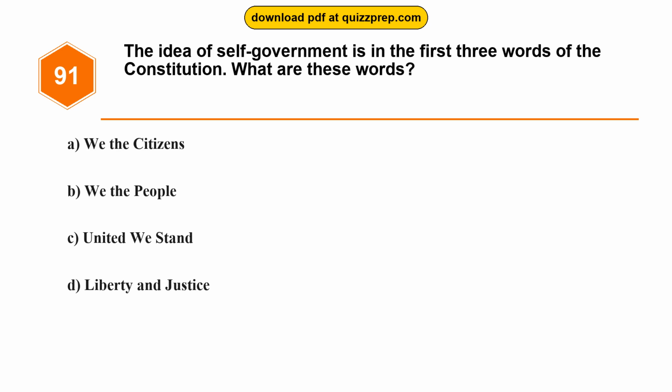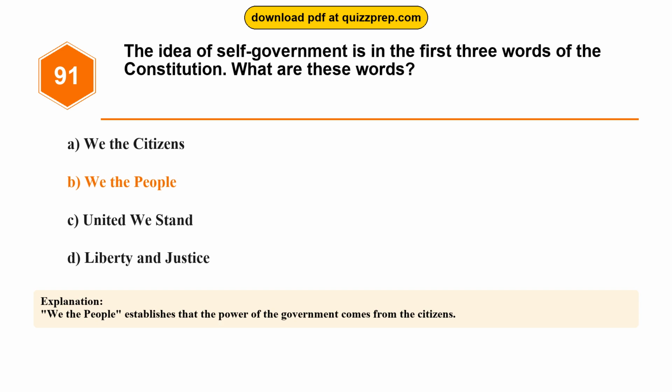Question 91. The idea of self-government is in the first 3 words of the Constitution. What are these words? Option A. We the citizens. Option B. We the people. Option C. United we stand. Option D. Liberty and justice. The correct answer is option B. We the people. We the people establishes that the power of the government comes from the citizens.